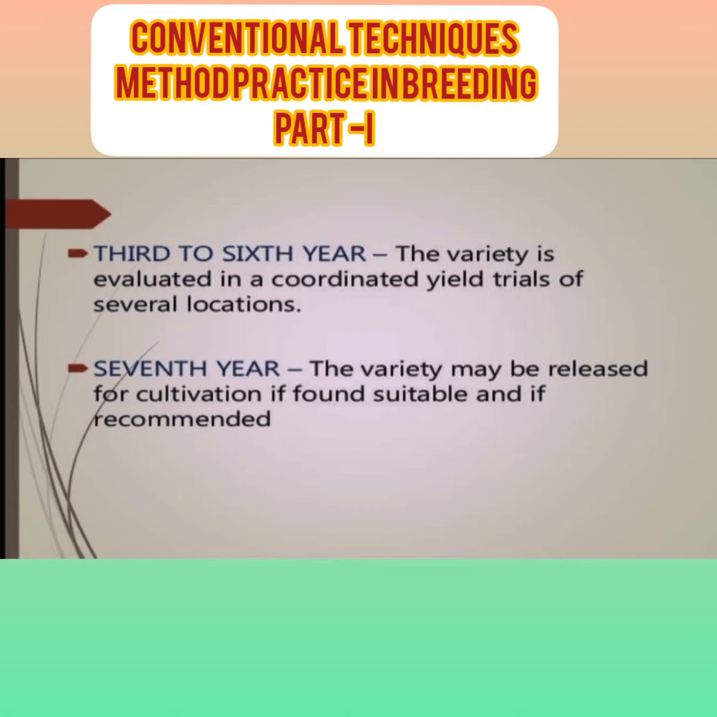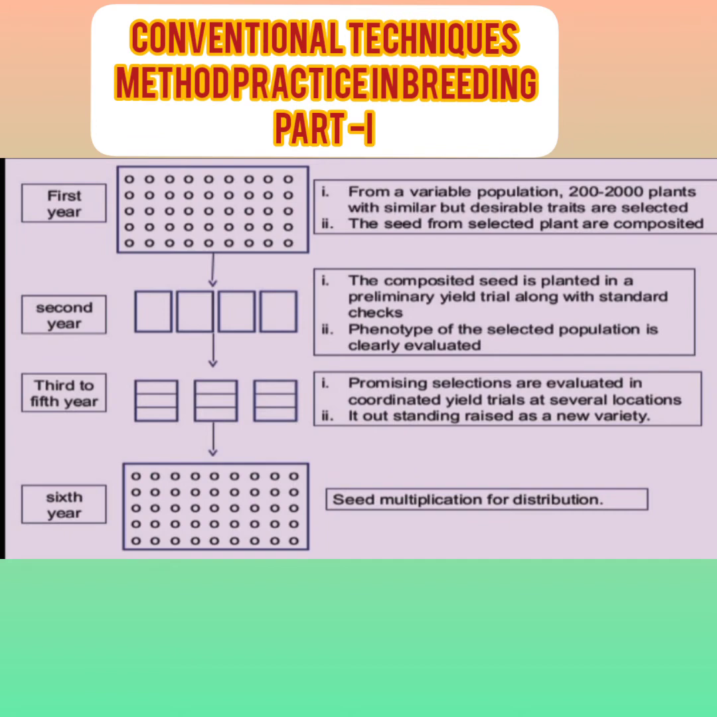In the seventh year, the variety may be released for cultivation if found suitable and recommended. If the variety is suitable, multiplication will be done and it will be released as a commercial variety of mass selection. Let's see the flowchart that explains how the mass selection process takes place.